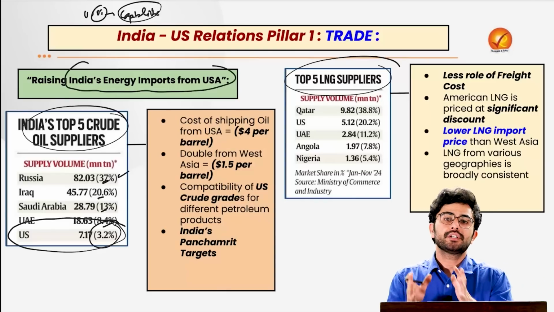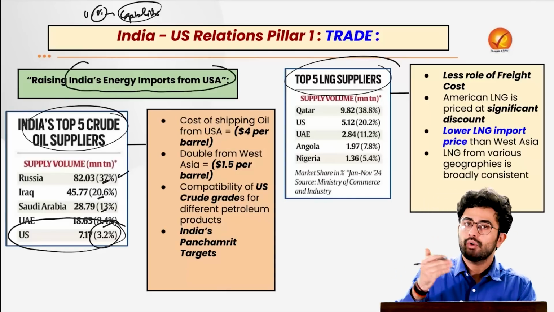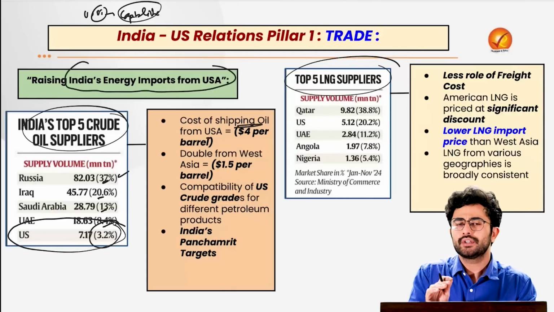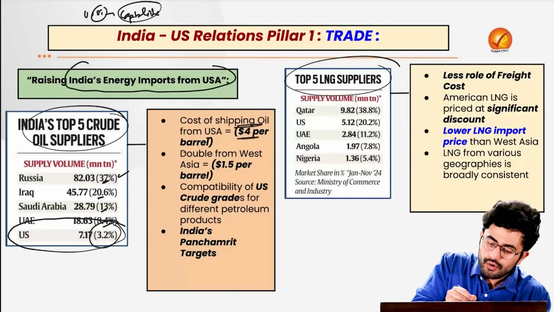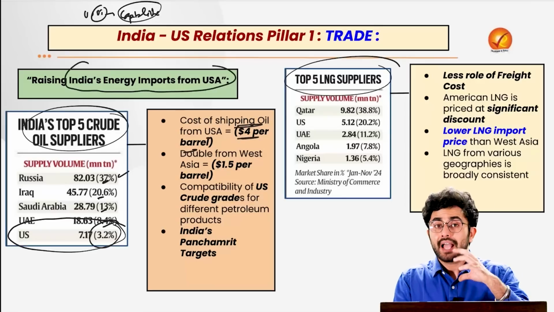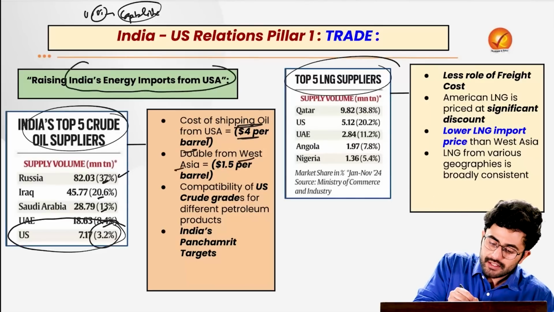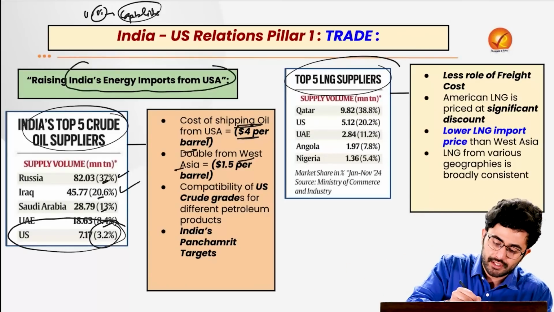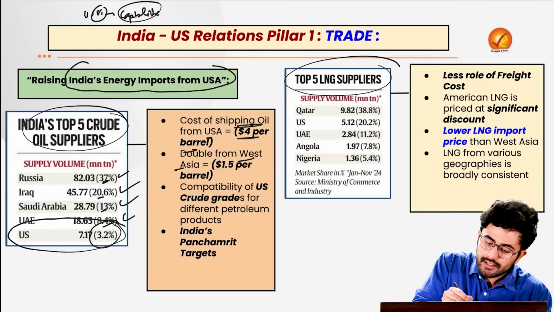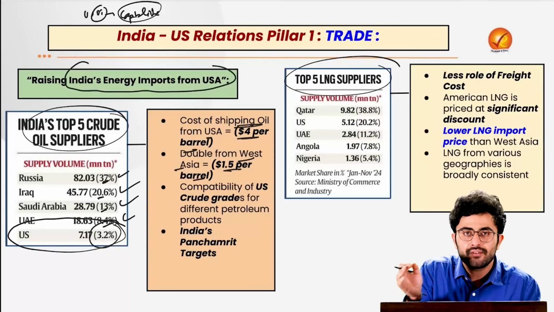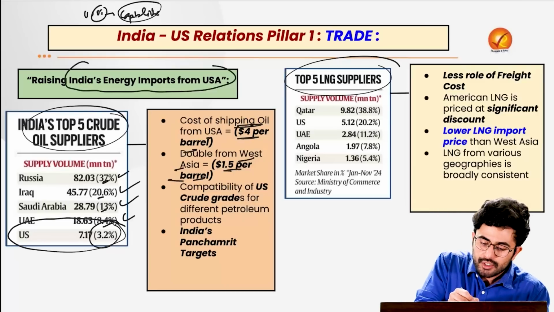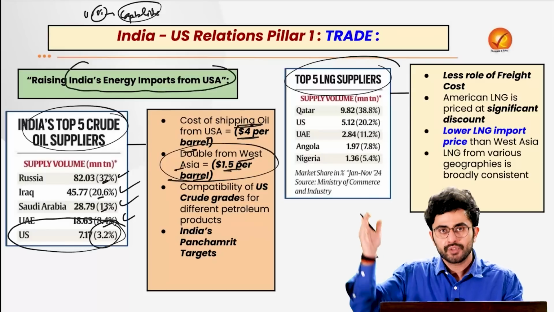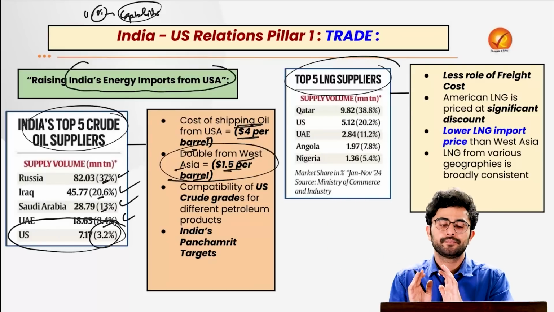But trade experts have given a viewpoint that if we look at the cost of shipping oil from USA to our country, it costs us around $4 per barrel, which is double that from West Asia, where procuring from regions such as Iraq, Saudi Arabia and UAE costs us only $1.5 per barrel. So obviously it is much cheaper for us to procure from West Asia, or from Russia through the route of West Asia altogether.